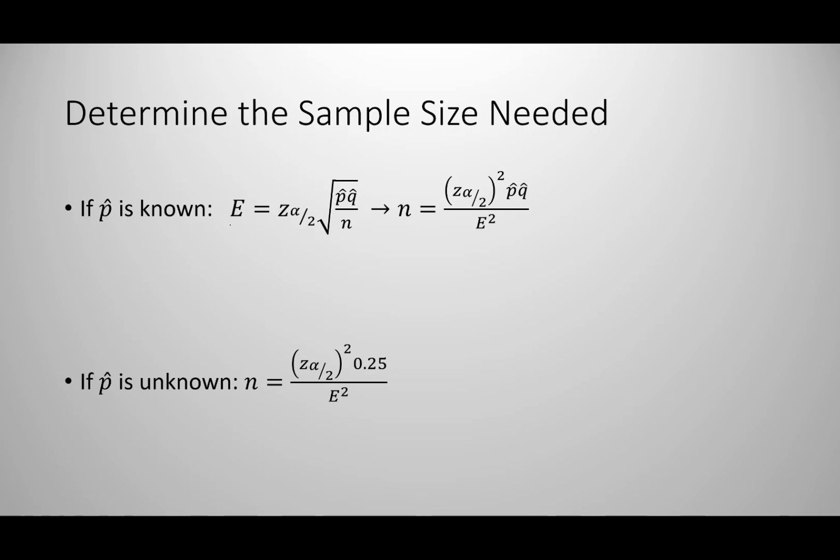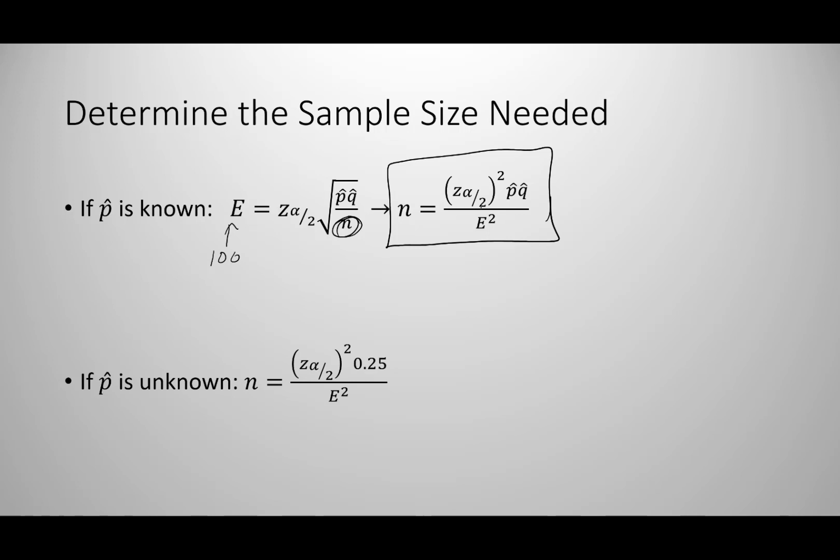What they would be telling you is that the margin of error was 100, and they would be asking you to find our n value. To do this, we just rearrange this formula, and it produces a formula that allows us to find our sample size. All of these other values are the same as we would have used earlier.